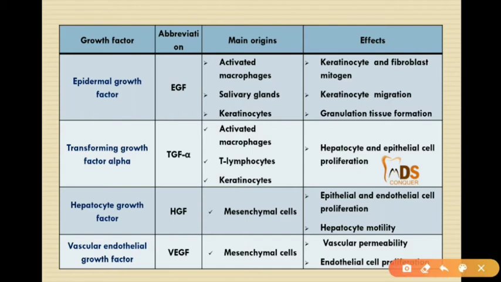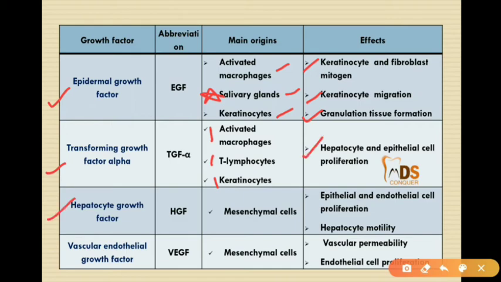And this is the list of growth factors given here. Epidermal growth factor: the main origin is from the macrophages, salivary glands, and keratinocytes. So salivary gland is important, and the effects of this epidermal growth factor will be keratinocyte and fibroblast mitogen, keratinocyte migration, and granulation tissue formation. If you take the transforming growth factor alpha, it can originate from the activated macrophages, T lymphocytes, or keratinocytes. And finally, the effects of this TGF alpha will be hepatocyte and epithelial cell proliferation.